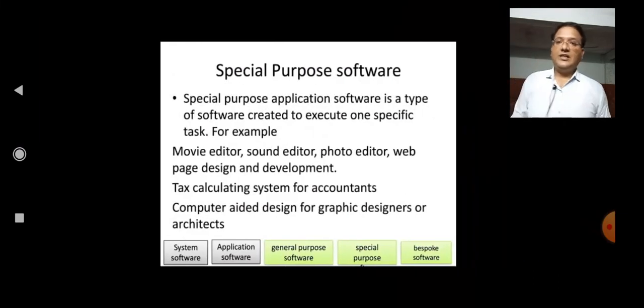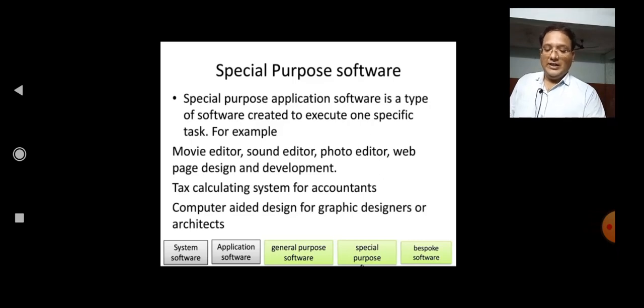Now, special purpose software. Special purpose application software is a type of software created to execute one specific task. For example, movie editor, sound editor, photo editor, web page design and development, tax calculating systems for accountants, computer aided design for graphic designers or architects.